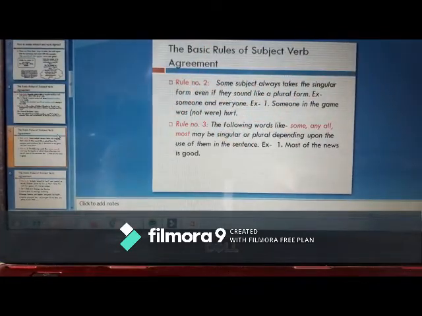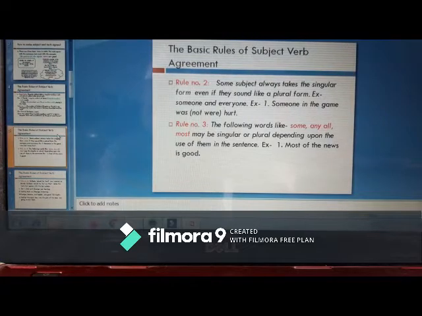And the second one is everyone. Everyone is present in the class, it's not "everyone are". We are talking about one, so whenever we are talking about each one of us, here also we take the singular verb. Someone in the game, everyone in the class. We are collectively talking about each individual in the class.